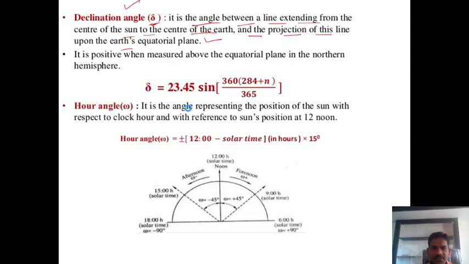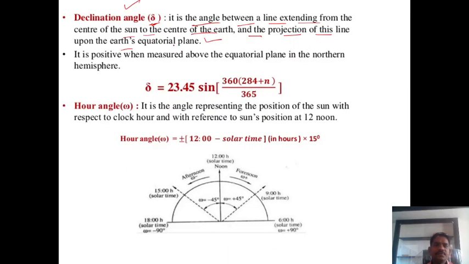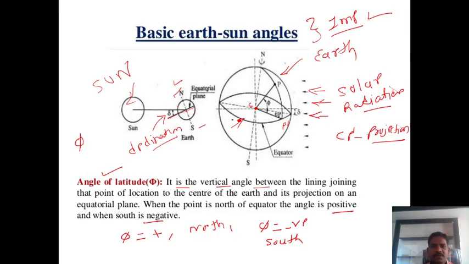The angle with the projection on this equator plane is nothing but the declination angle. It is positive when measured above the equator plane, in the northern hemisphere. If you measure above, it is positive. If you measure below, then it is negative, guys.